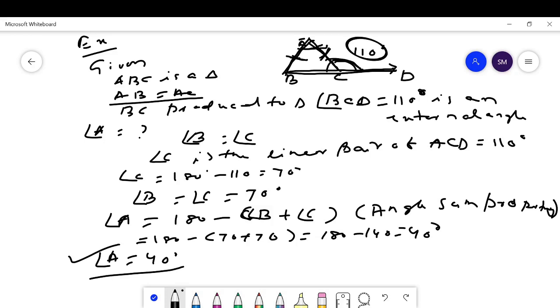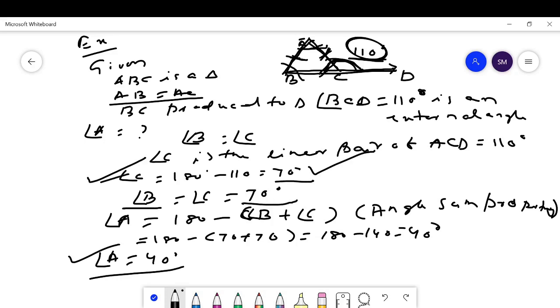Here AB equals AC, which implies angle B is equal to angle C. But angle C is a linear pair of 110. Since it is a linear pair, the measure of C is equal to 180 minus 110, which is 70 degrees. When the measure of angle C is 70 degrees, angle B is also 70 degrees.